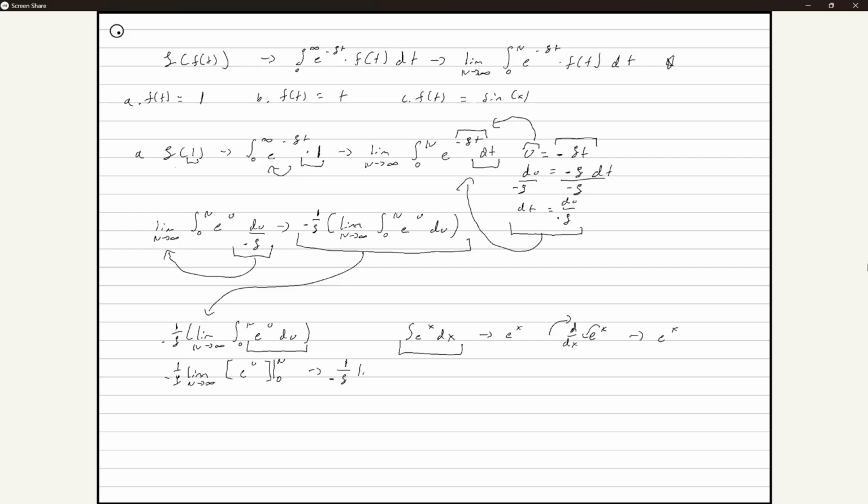1 over negative s of the limit of n goes into infinity of e to the negative st from n to 0. Okay? And all this really came from is we're just substituting n back into here.